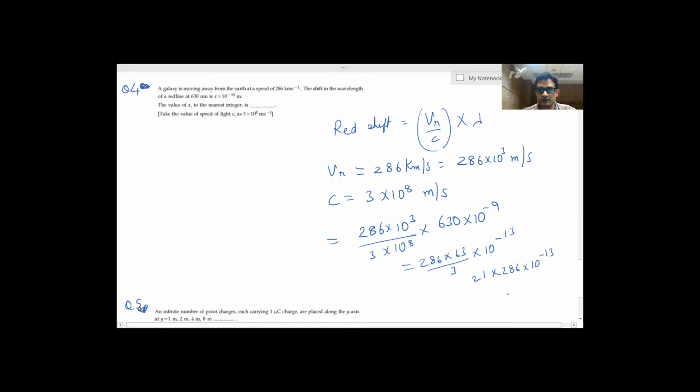I'll multiply this. So it is coming out to be approximately 6,000 into 10 to the power minus 13. So this will be equal to 6 into 10 to the power minus 10. So our answer for this question will be 6. We have to find the value of x, which I am getting as 6. So answer will be 6.